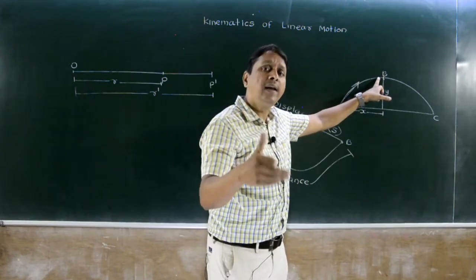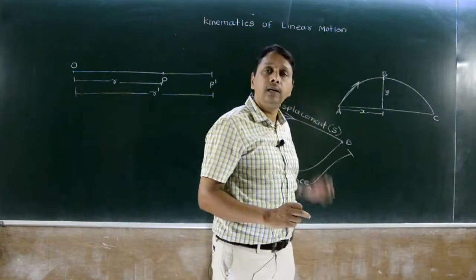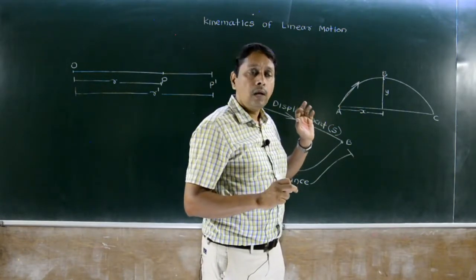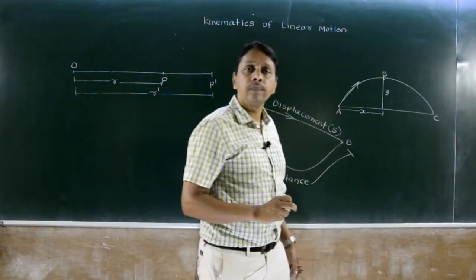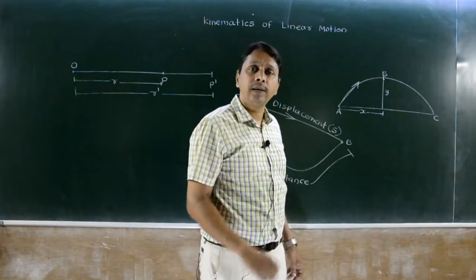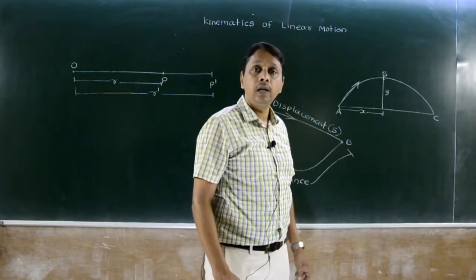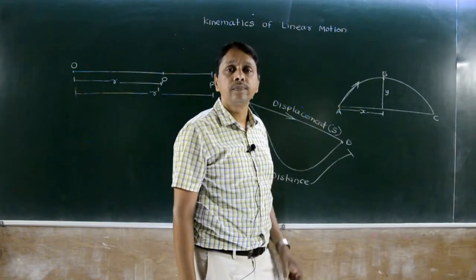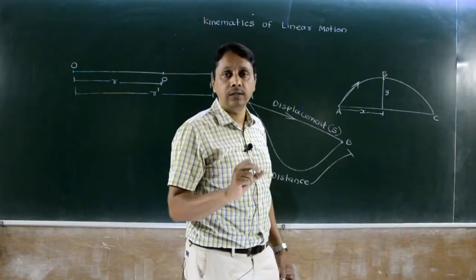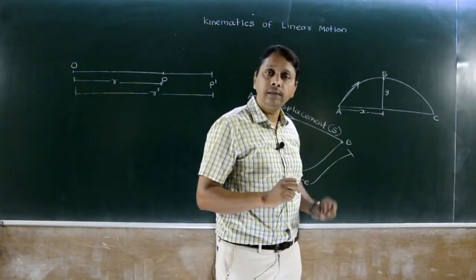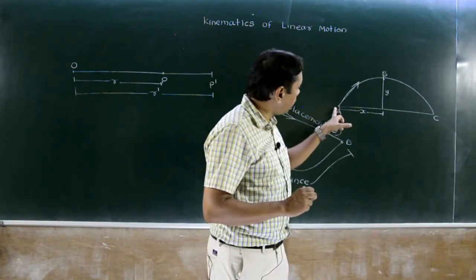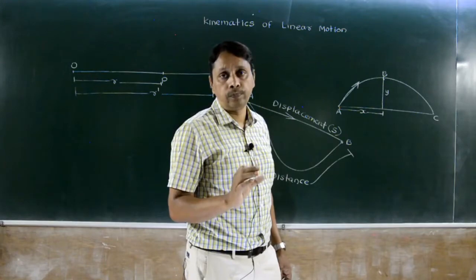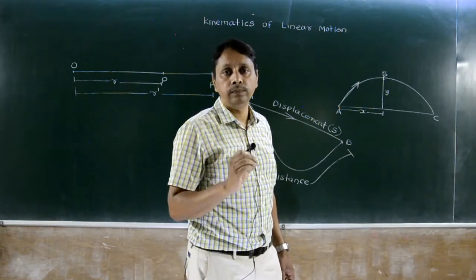In case of projectile, we require both horizontal as well as vertical. In gravity numericals, we require only vertical displacement. When the body moves from A to C, how much horizontal displacement? AC. And how much vertical displacement? Vertical means along the y-axis. Both points are on a horizontal line, therefore vertical displacement is 0.